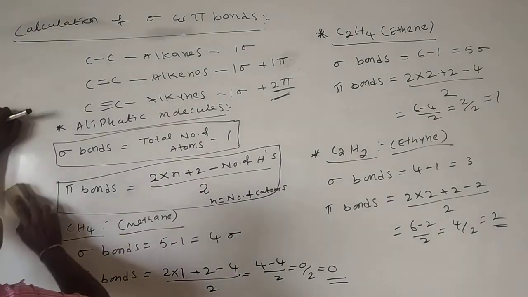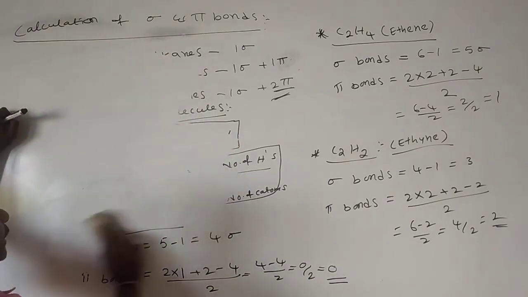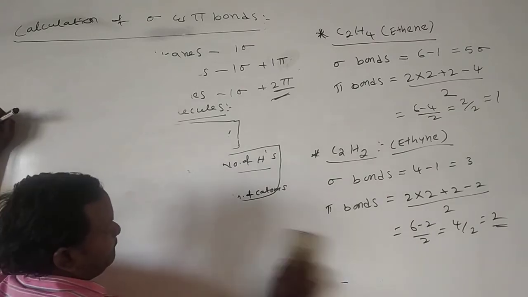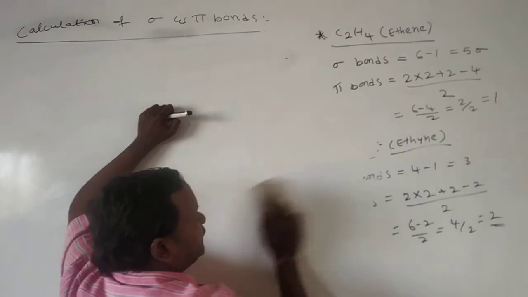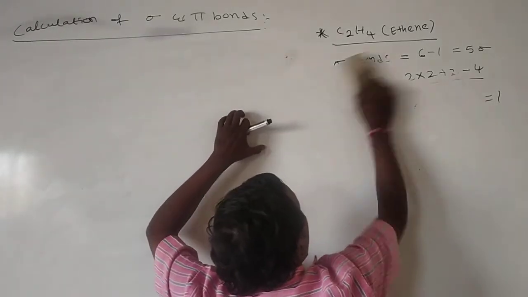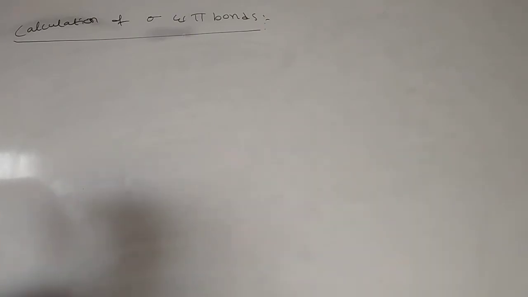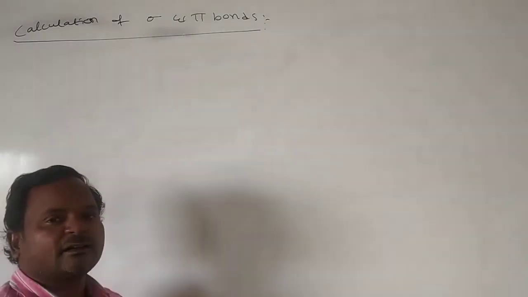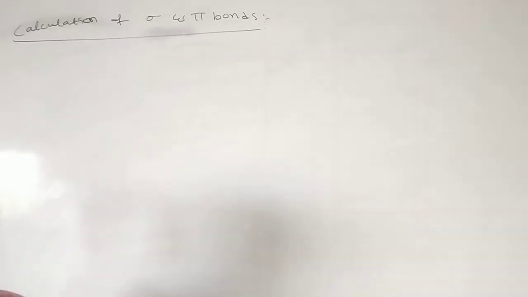Next, in aromatic molecules, how do we calculate the pi bonds? First, we'll see the pi bonds. We can't calculate the sigma bonds by using any principle, but we calculate pi bonds in an organic or aromatic molecule by knowing the number of rings. Sigma bonds we easily calculate by seeing the structure.